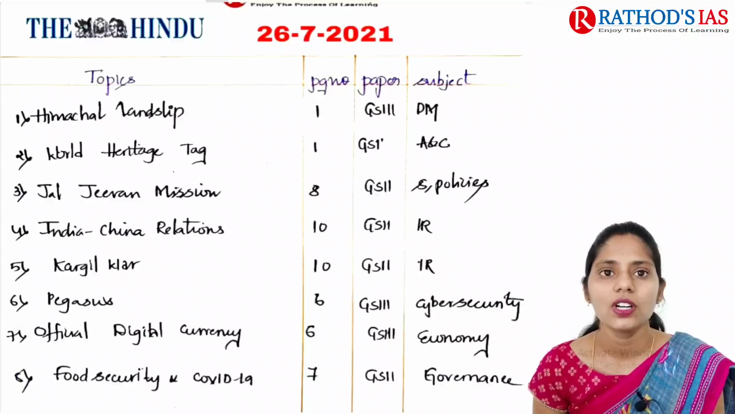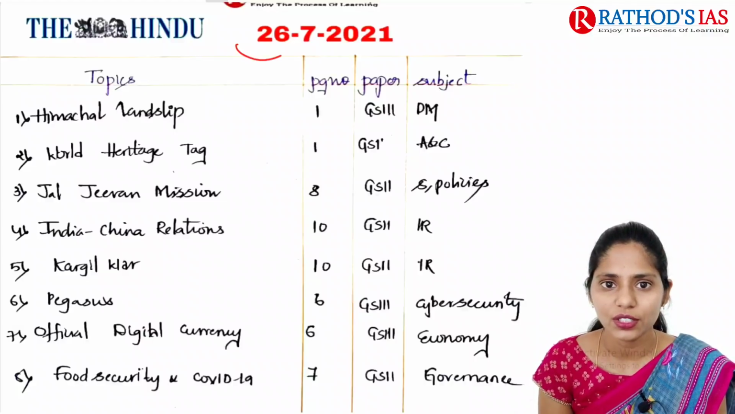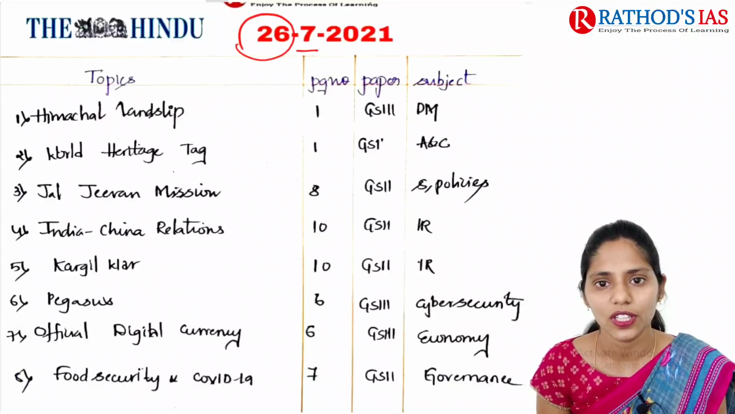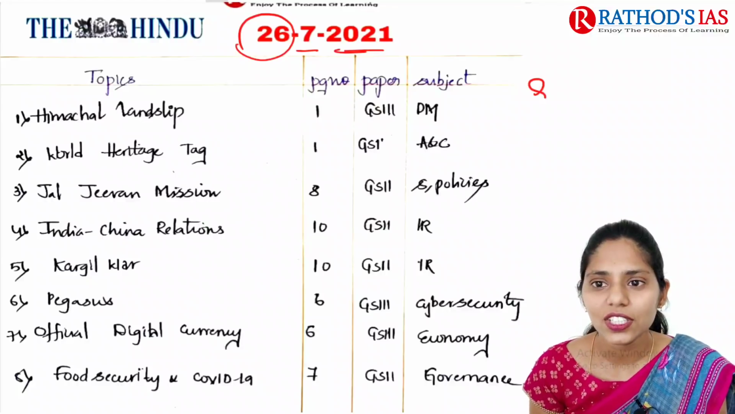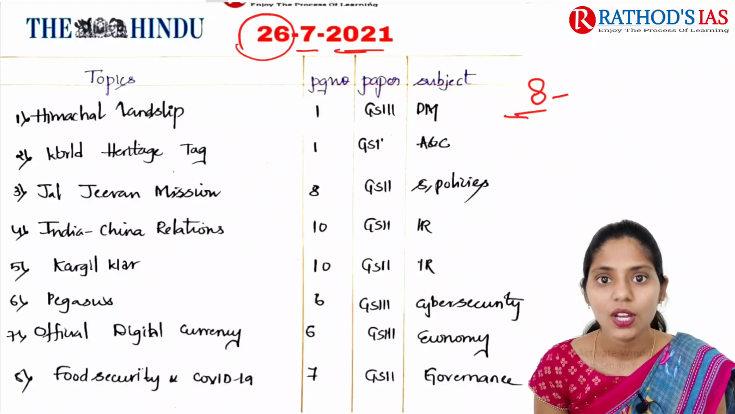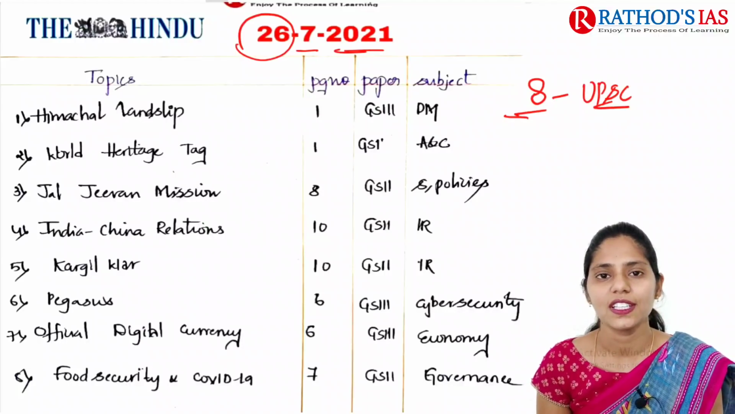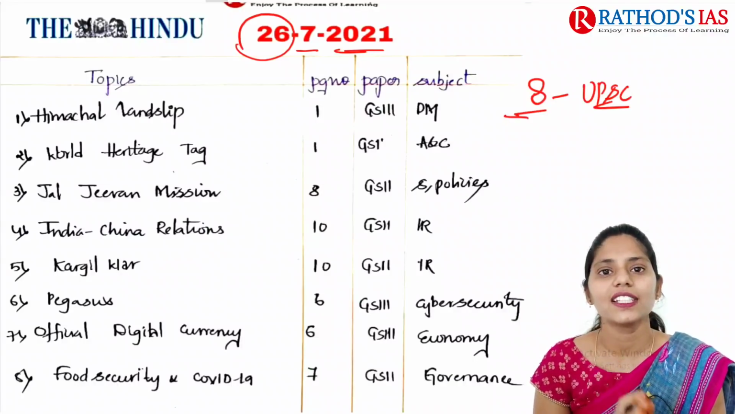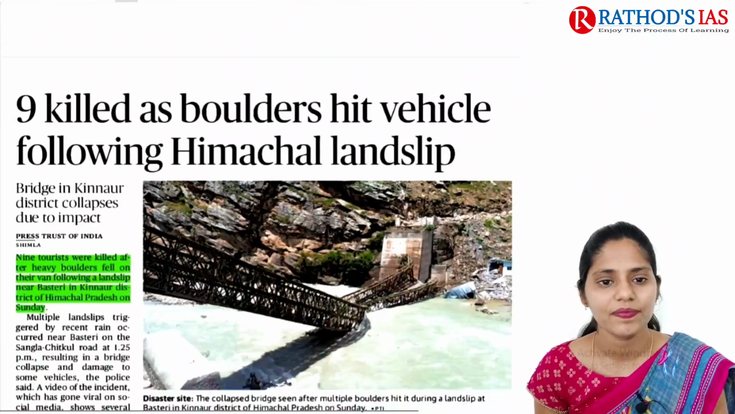Today in this lecture, we are going to see current affairs of 26th July 2021. In this lecture, we are going to discuss 8 topics which are very much relevant to UPSC. So let's get started with our discussion and let us see the first topic.